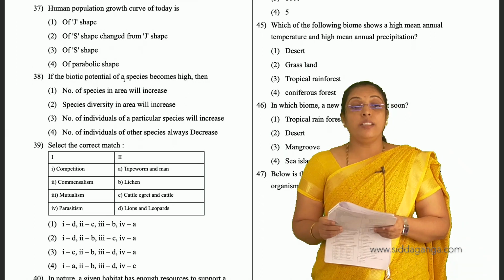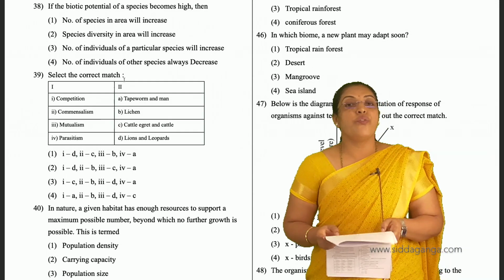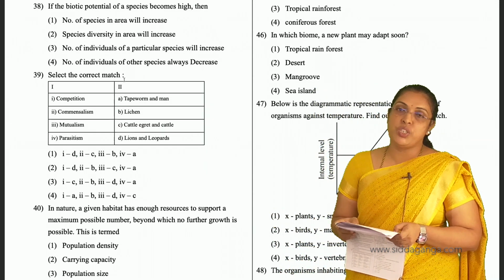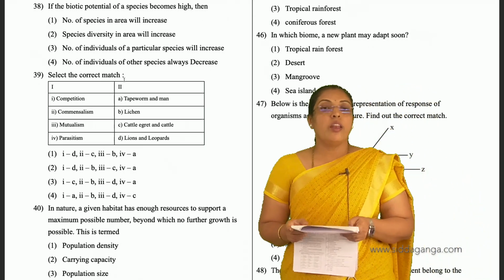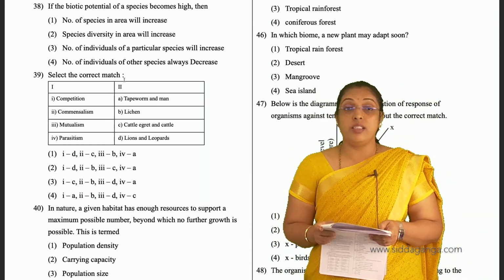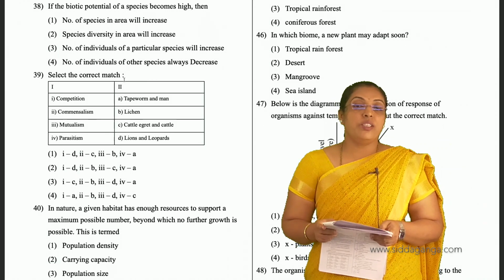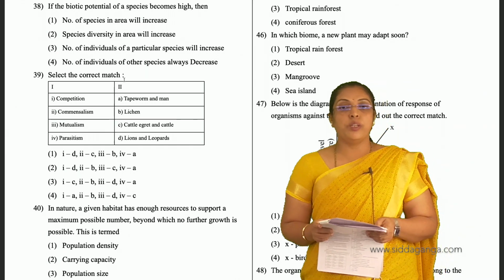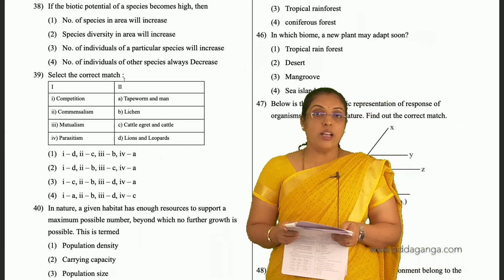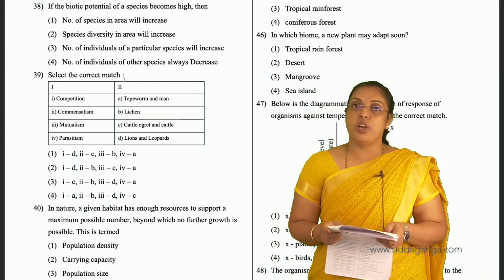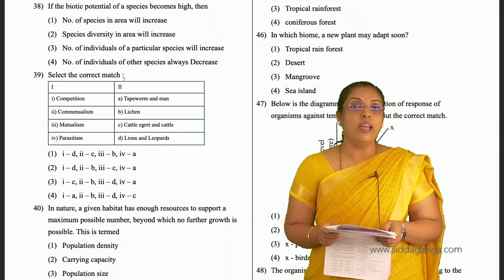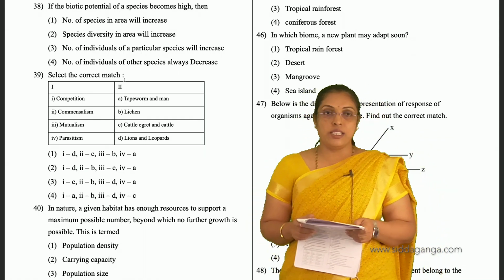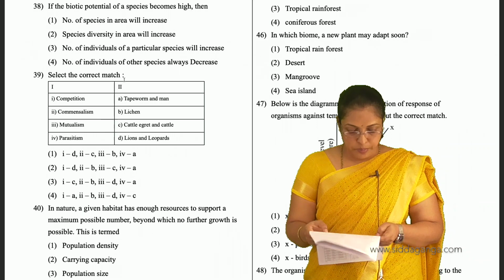Then 38, if the biotic potential of a species increases, then the number of species in an area will increase, species diversity in the area will increase, or the number of individuals of a particular species will increase. So the answer is 3. If the biotic potential of a species increases, then the number of individuals of a particular species will increase in that habitat. Third is the answer.